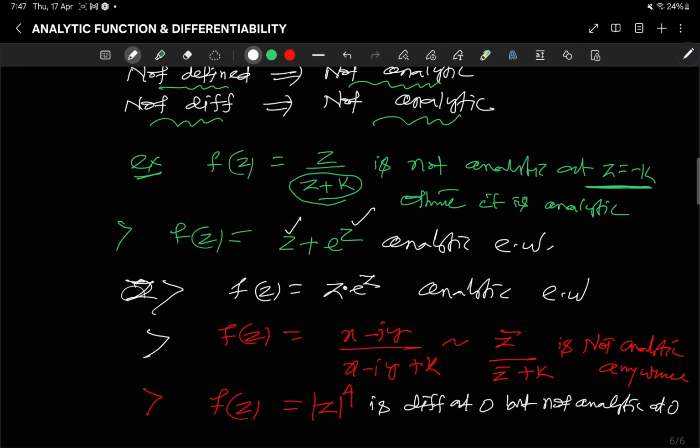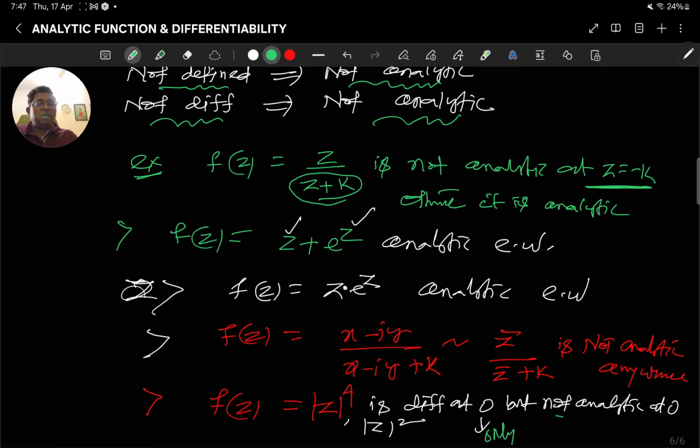As we saw in the previous example, we also saw another example, mod z squared. So these are the standard examples. f(z) equals mod z squared is differentiable at 0 only, but not analytic. Similarly, mod z to the power fourth.